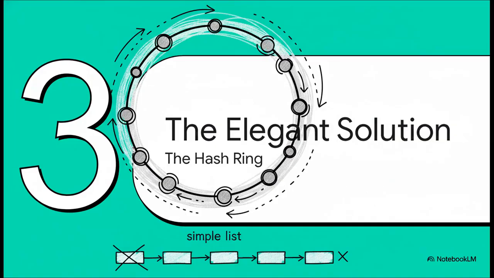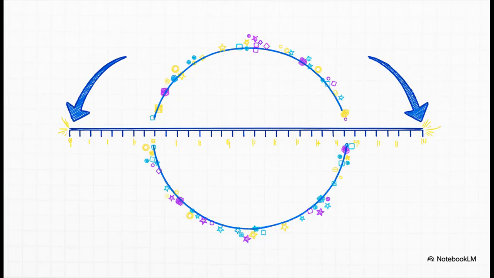So, how do we fix this mess? The solution is just elegant. We change the way we look at the problem entirely. We stop thinking about our servers as a numbered list and start thinking about them as points on a circle. Welcome to the hash ring. I want you to picture this. Just imagine a big, continuous circle that represents every possible value our hash function can spit out.